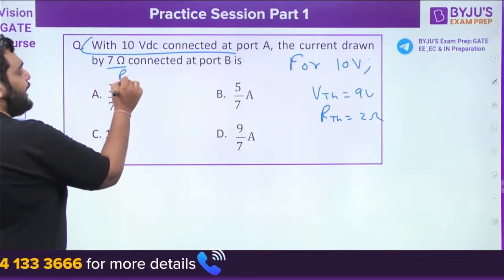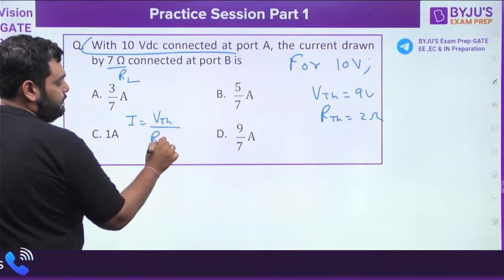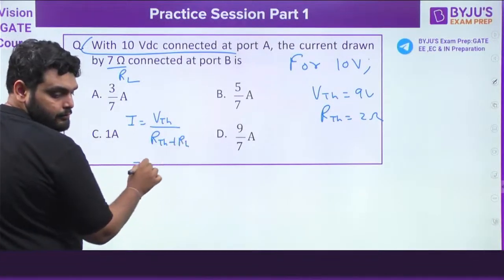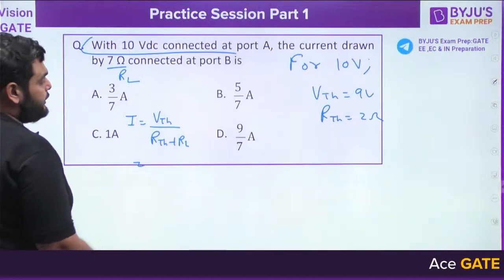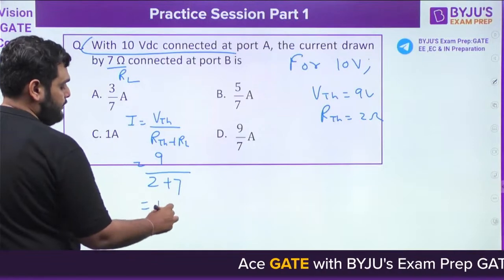This is RL. So current is VTH divided by RTH plus RL. Here VTH is 9, RTH is 2, RL is 7. It comes out to be 1 ampere. Option C.